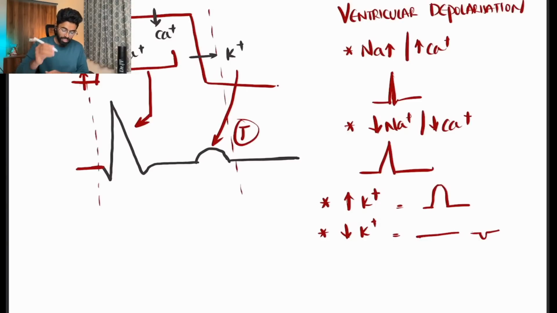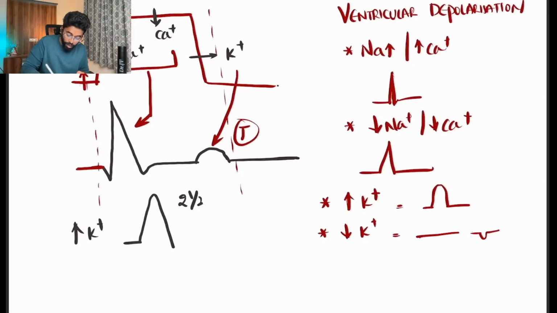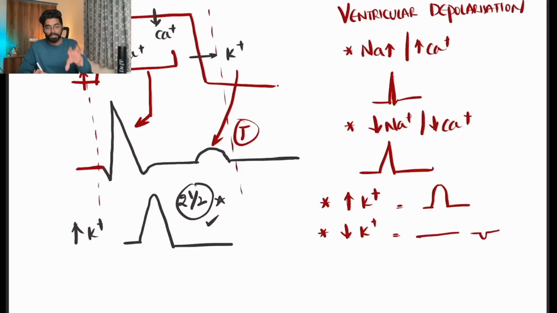The basic differentiation you could find is that in a hyperkalemia patient, the T wave should be more than two and a half large boxes, or at least two large boxes, then we can say it is due to major electrolyte imbalance, hyperkalemia in the body. Otherwise, if it is less than two boxes and it is tall, then definitely it is MI. MI patients will also have taller T waves. We will discuss that later, but this is what you have to remember.